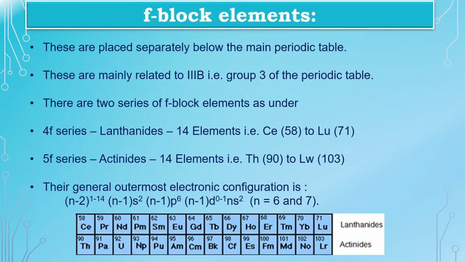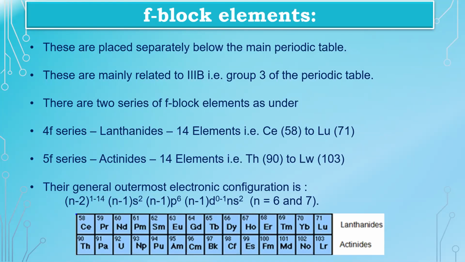The general outermost electronic configuration is (n-2)f1-14 (n-1)s2 (n-1)p6 (n-1)d0-1 and the last is ns2. Hence, n is equal to 6 and 7, the principal quantum number.